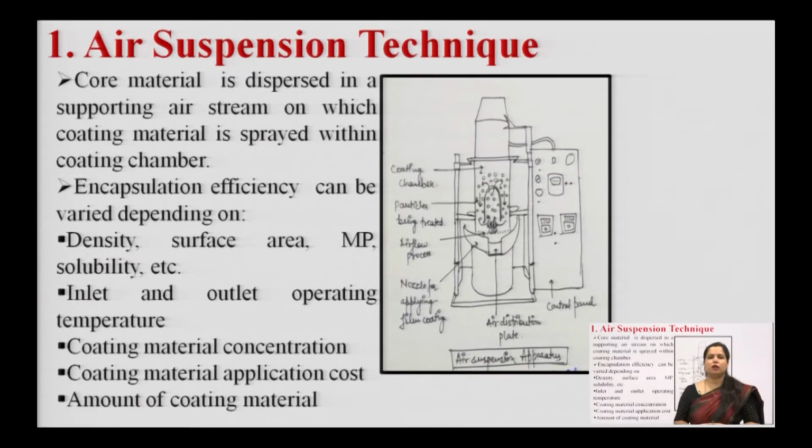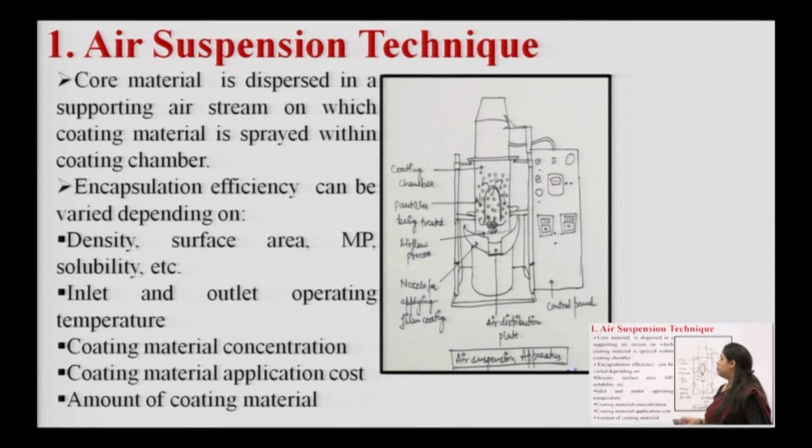So, the first technique is the air suspension technique. As you can see in the picture, it represents the equipment through which we can prepare microspheres or microcapsules using air suspension. As the name indicates, the core particle is suspended in a hot air stream onto which the polymer coating is applied through spray. In this technique, the core material is dispersed in a supporting air stream on which the coating material is sprayed within the coating chamber.